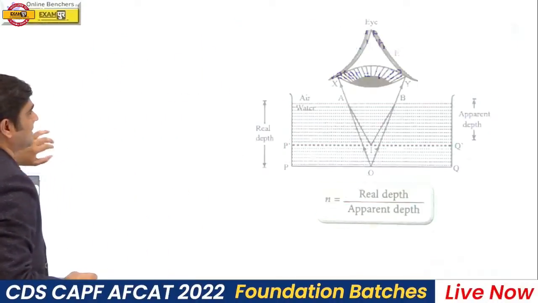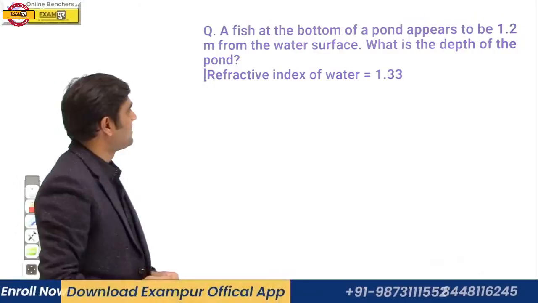Please try to answer a simple numerical problem.